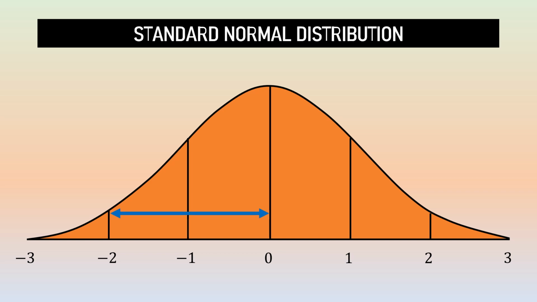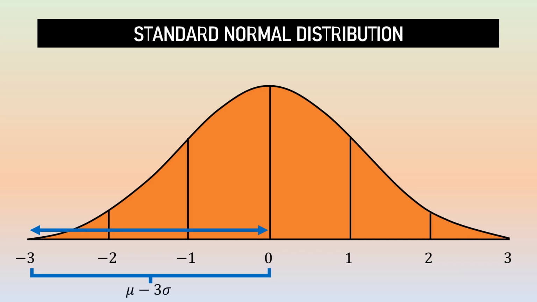We can also say that the area between 0 and negative 2 is represented by mu minus 2 sigma. This means that the scores are 2 standard deviations below the mean, or 2 standard deviations to the left of the mean. And lastly, the area between 0 and negative 3 is represented by mu minus 3 sigma. This means that the scores are 3 standard deviations below the mean, or 3 standard deviations to the left of the mean.